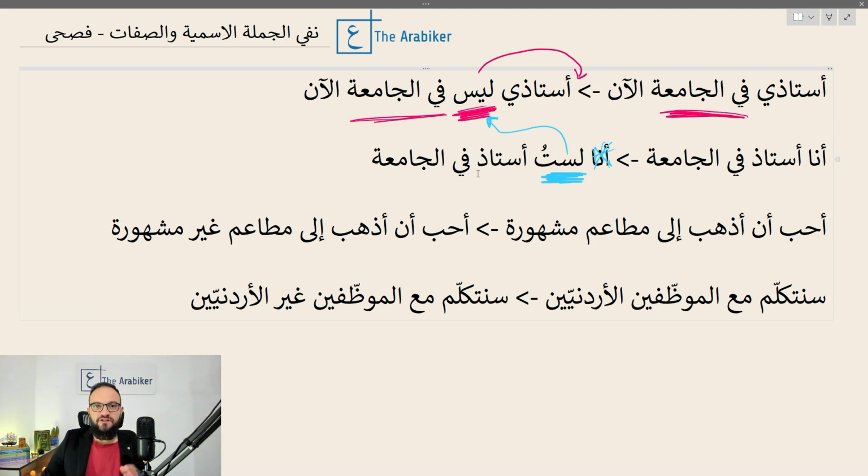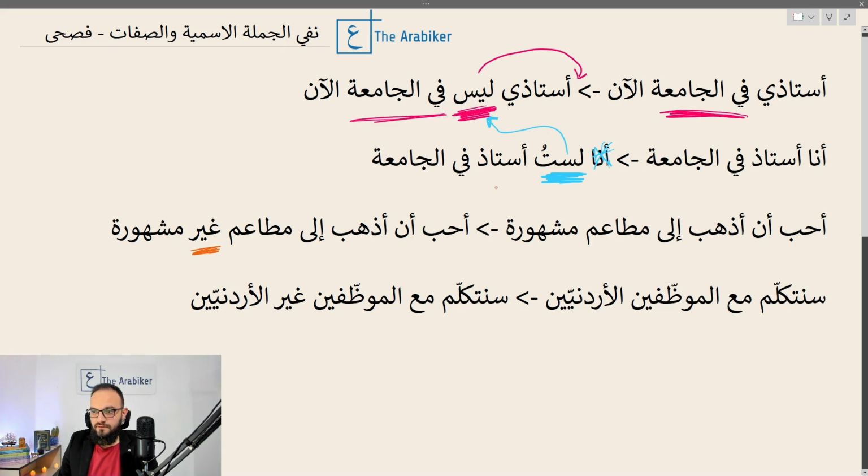But be prepared that you might hear it in formal Arabic, let's say, as لست أستاذا with تنوين فتح, this double fatha on the ذال, making a sound of nun. لست أستاذا في الجامعة. But in this series, we will focus on communication only. لست أستاذ في الجامعة.